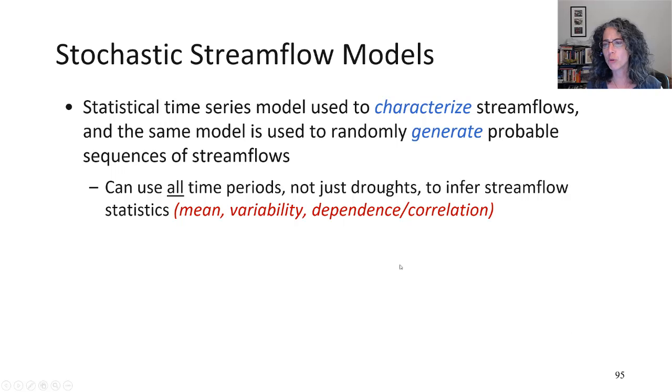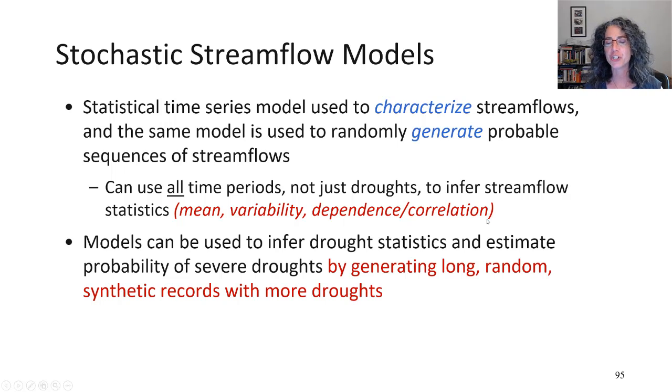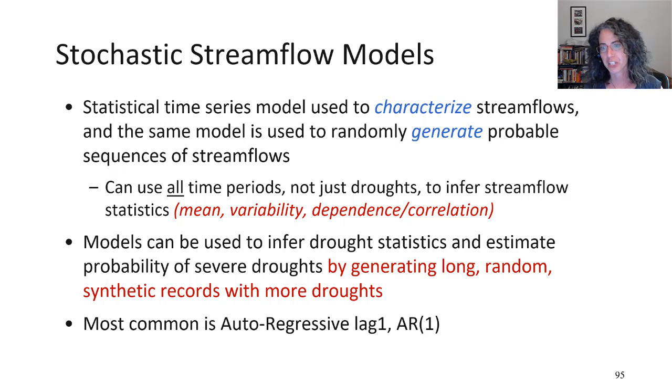Right. So what is helpful here is that we can use all of the time periods of flow, not just the droughts, but all of the time periods of flow to infer the stream flow statistics. So our mean, our variability, our dependence, or serial correlation will all be used to describe the stream flow statistics. And then we can generate long random synthetic records that will show some droughts, will show some periods of low flow amongst all the other flows. Right. And then we will be able to do our frequency analysis on these longer synthetic records.